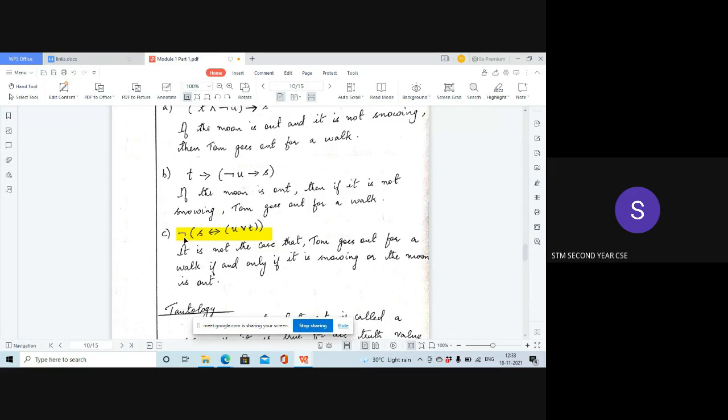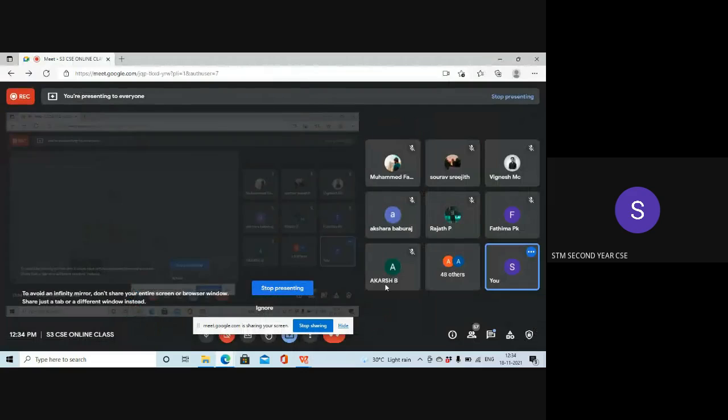Whenever negation comes first, you should start with "it is not the case." To make it a proper sentence, the phrase used is "it is not the case that." Whenever negation comes in the beginning, you should use this phrase. Just study that phrase: it is not the case that, and then you can expand the sentence inside. Is it clear to you?